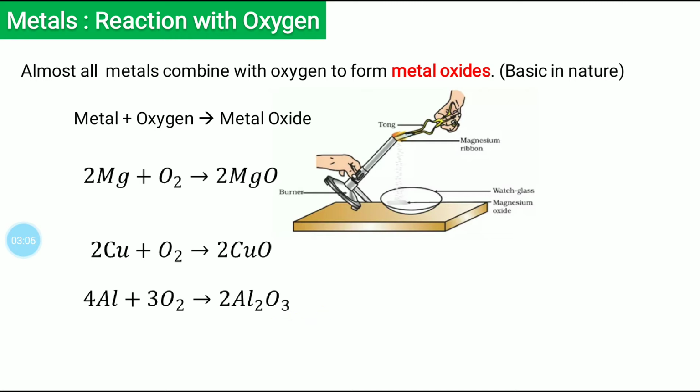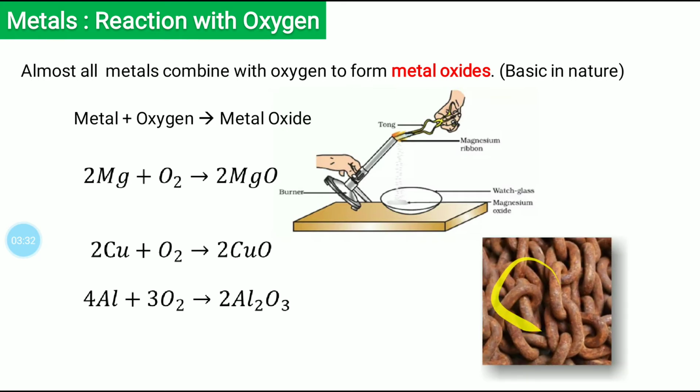So these are the three examples which we saw of the reaction of metals with oxygen. The magnesium reacting with oxygen, copper reacting with oxygen, and then aluminium reacting with oxygen, all are forming metal oxides. It forms magnesium oxide, it forms copper oxide, and aluminium forms aluminium oxide. And this you might have seen in your homes.